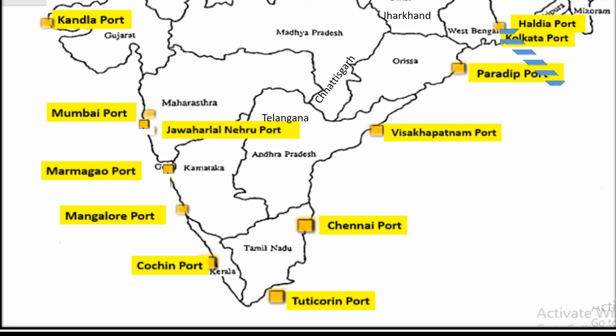Another seaport on east side is Kolkata Seaport. The Kolkata Seaport is the only riverine port in India. And it is situated on the bank of river Hooghly, 203 km away from the sea. And here we have Haldia Port. Haldia Port has been built at the meeting place of Haldi River and Hooghly River. It was developed to ease the traffic volume of Kolkata Port in West Bengal.